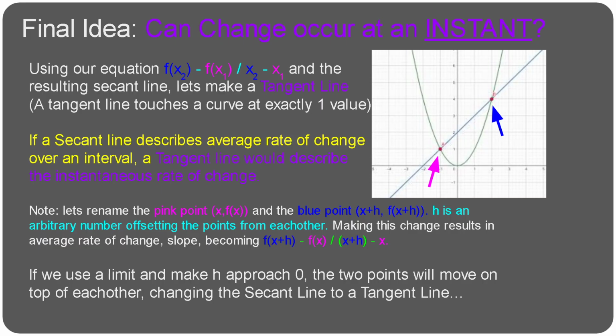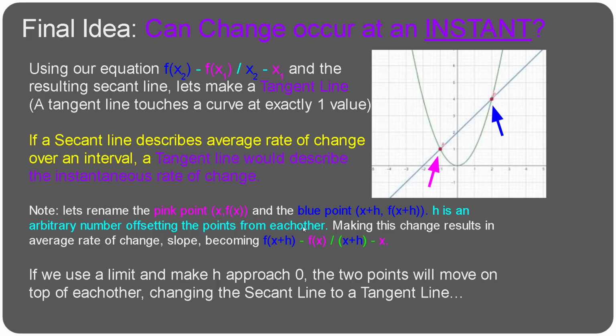Let's start proving that change can occur in an instant. Let's take two arbitrary points. Let's call this point the pink point and this point the blue point. The blue point is just going to be offset from the original point by some value h. That's why h is there, just to offset the points.